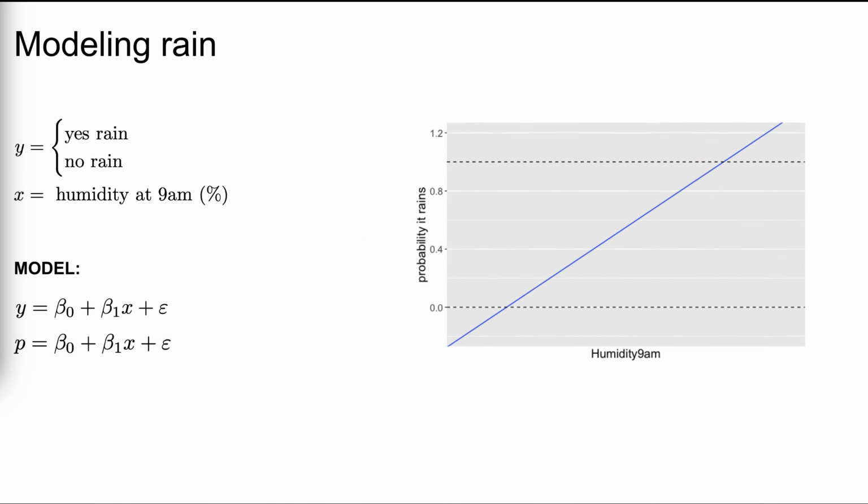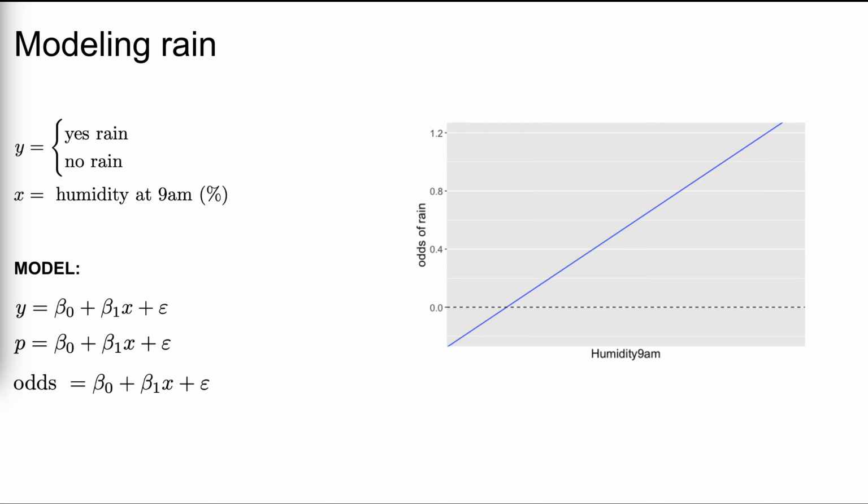So instead of trying to model these 0-1 outcomes, our next instinct might be to model the probability of rain. But this too has a problem. Whereas the linear model extends from negative to positive infinity, probabilities must be between 0 and 1. So again, the model could give nonsensical predictions. For example, it might give predictions of probabilities that are either negative or exceed 1.